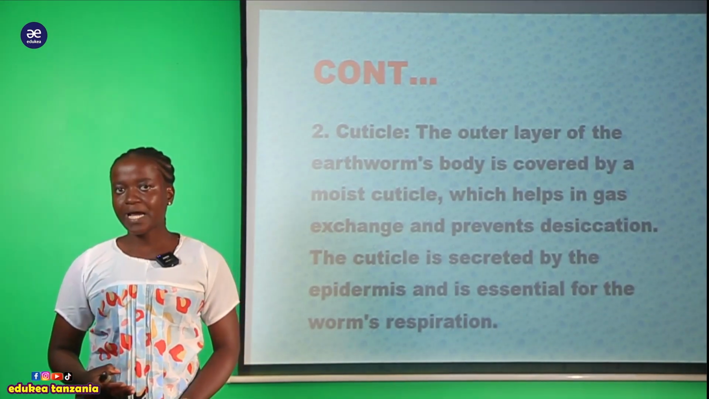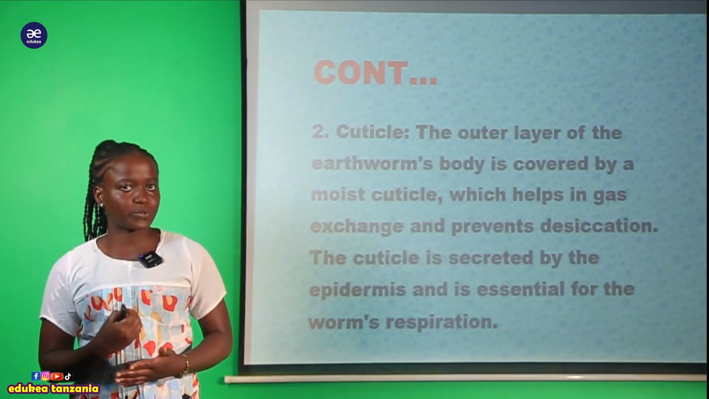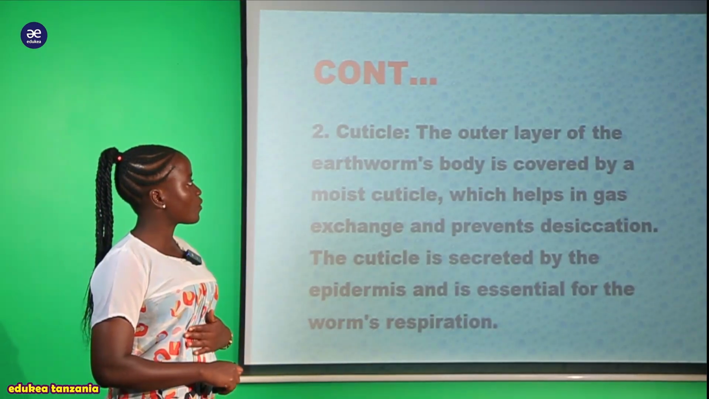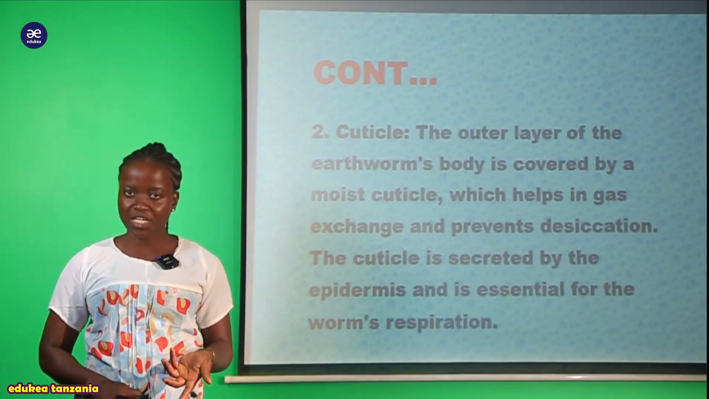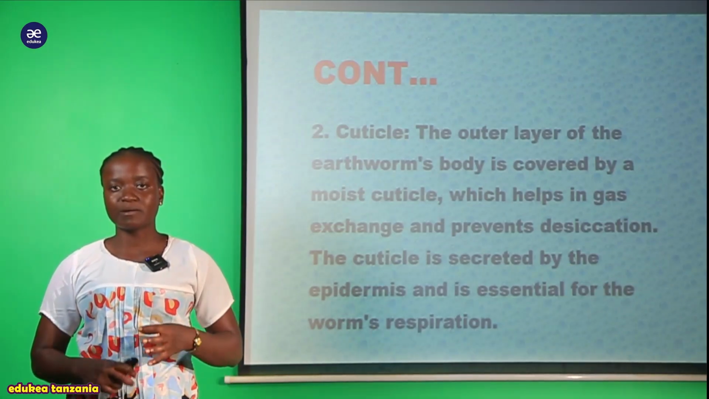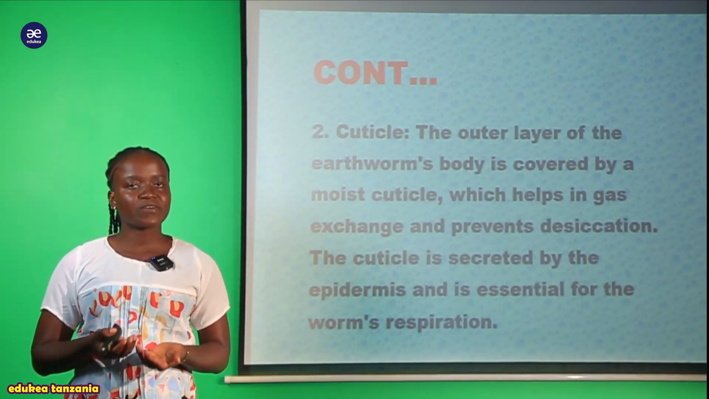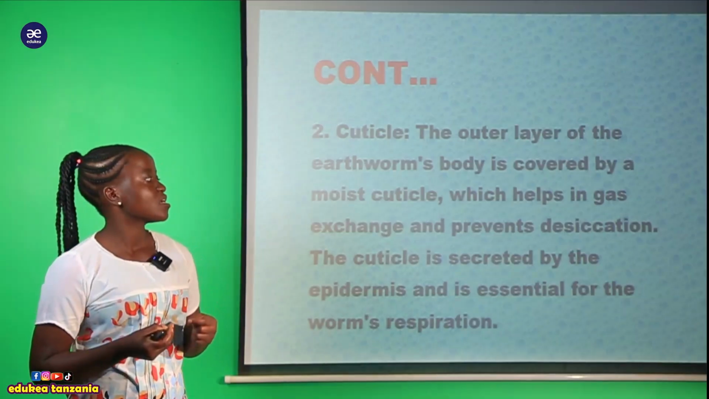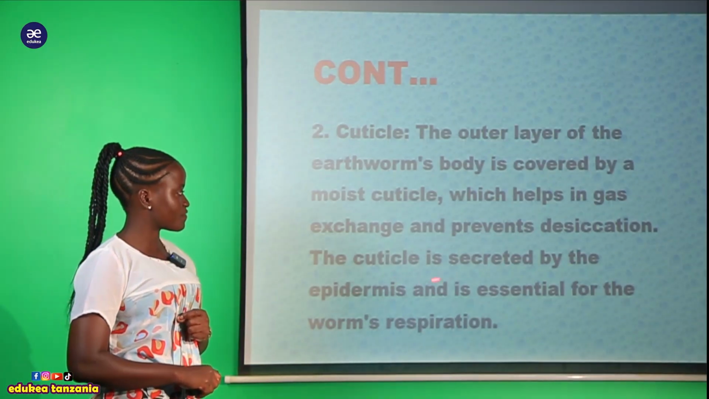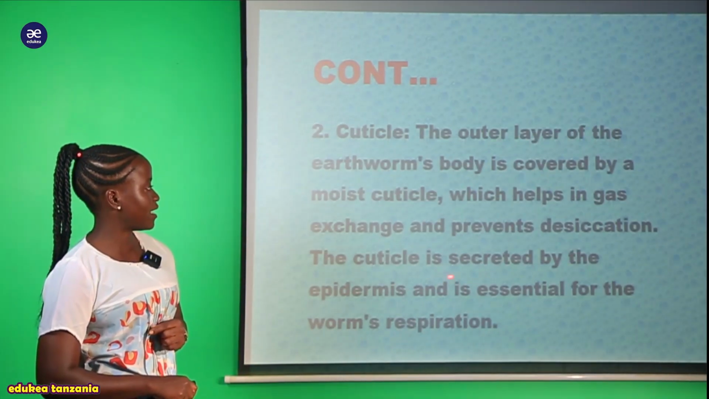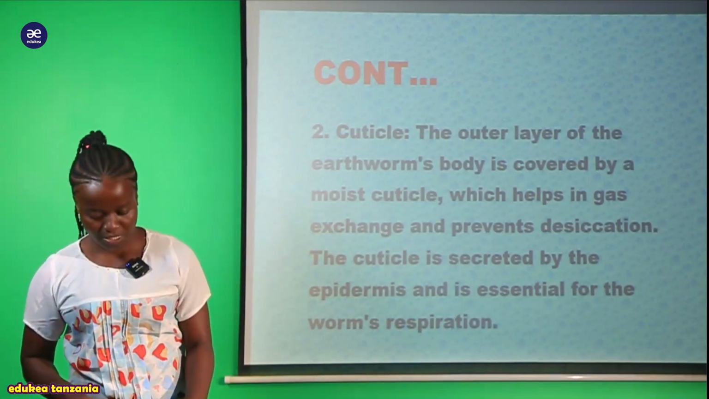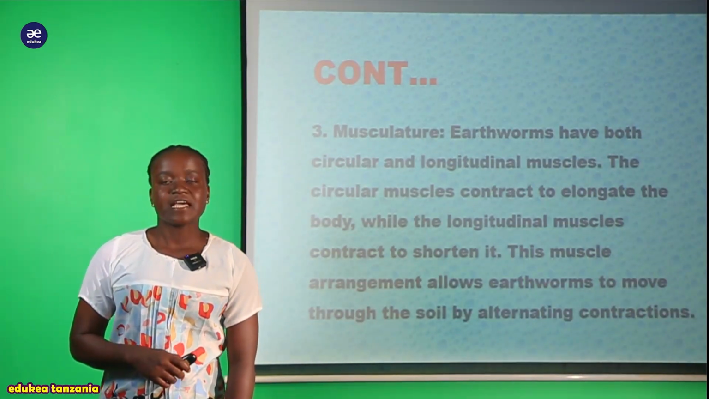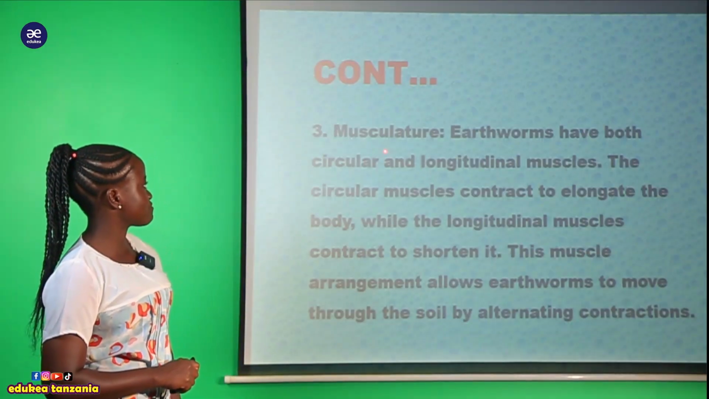So these organisms also have the cuticle. This cuticle helps them to live in a moist environment, a place where there is dampness. It also helps with gaseous exchange. We also say that the cuticle is secreted by the epidermis and is essential for the worm's respiration. They have another thing here, that is musculature.